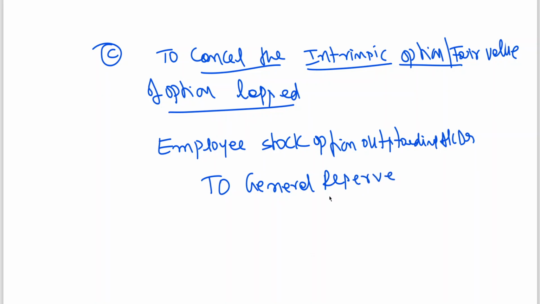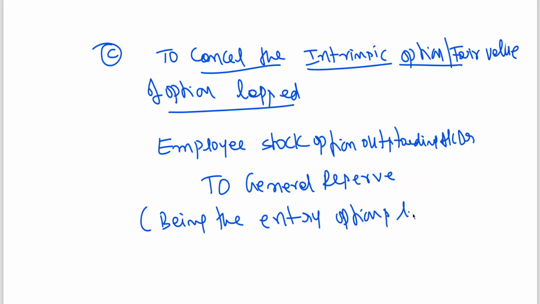Employee stock option outstanding account debit to general reserve, being the entry for options lapsed, transferred to general reserve. Clear?